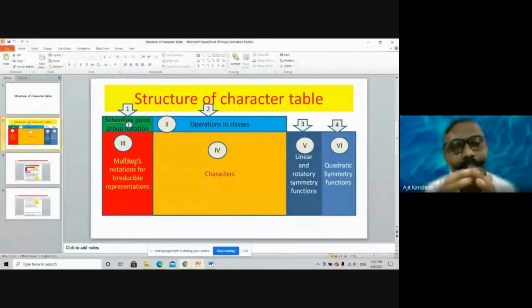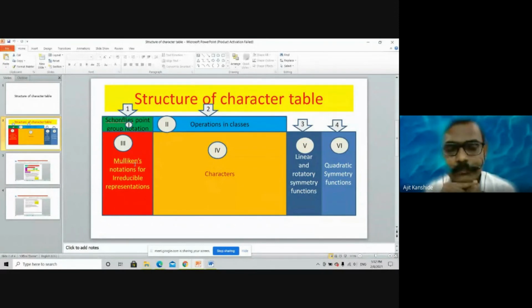If the dimension concept is clear, then for distinguishing purposes we use subscripts 1, 2, 3. For that, the next operation we consider: if it is symmetric, then 1; if not, then 2; and for distinguishing, if another variety is there, then 3. If you go to the D2h character table, the concept will become clearer.